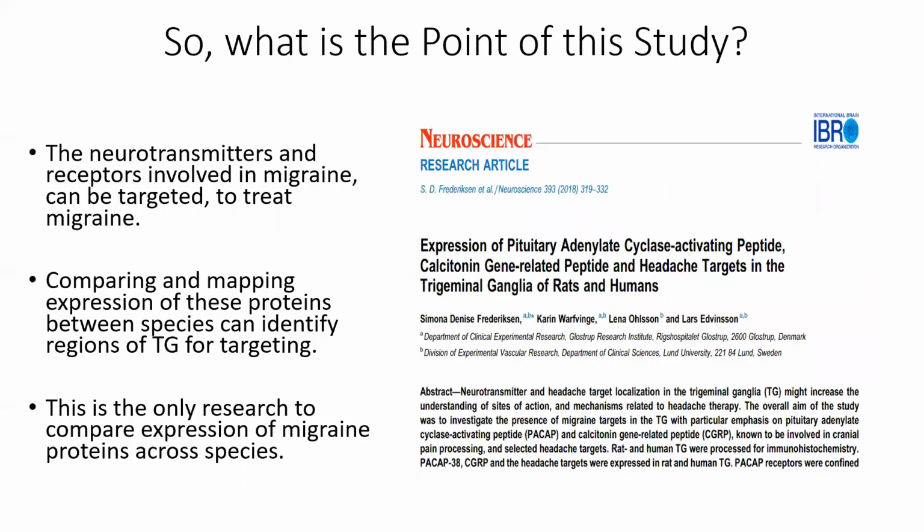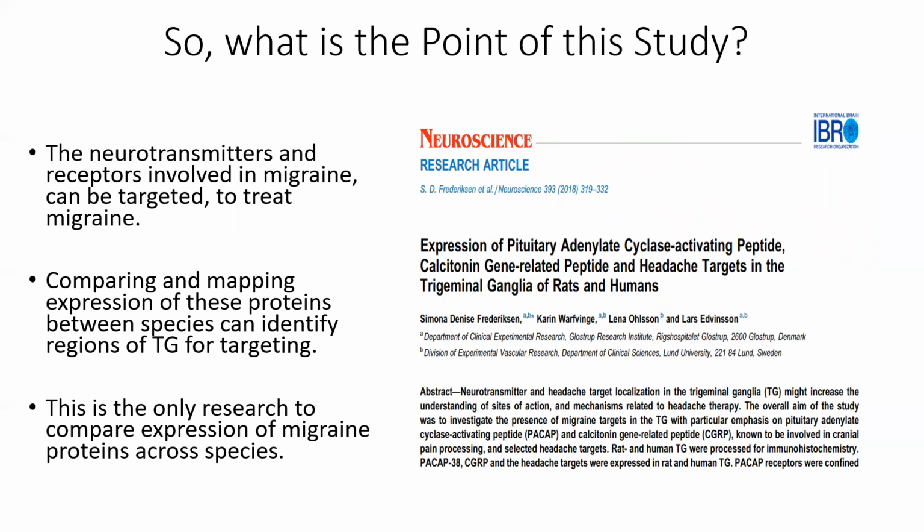So that's plenty of background details, but what is the relevance of this study to migraine therapeutics? Well, as we've just seen, the neurotransmitters and receptors involved in migraine can be targeted to treat it. So comparing and mapping expression of these proteins between humans and rodents could identify regions of the TG for targeting, and it could also enhance our understanding of the mechanisms of action of therapeutics, therefore aiding in headache treatment.